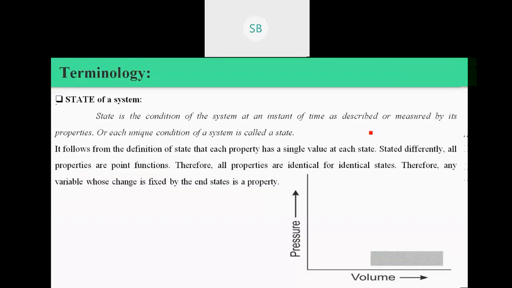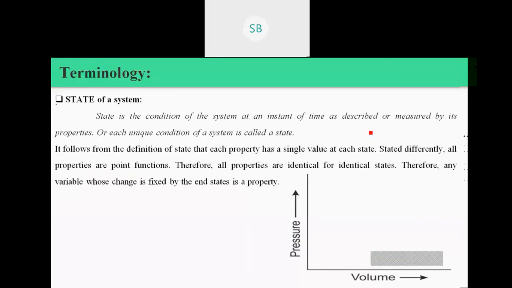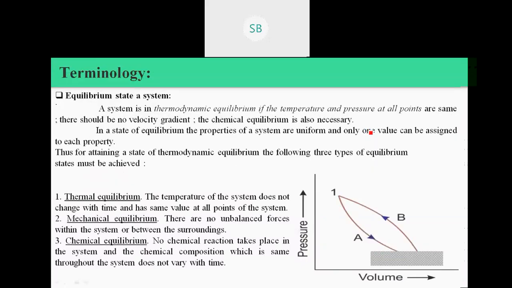Next point: in yesterday's lecture we discussed the state of a system. What is meant by state? Then the equilibrium state of a system. To achieve thermodynamic equilibrium, you must satisfy three conditions: thermal equilibrium, mechanical equilibrium, and chemical equilibrium.